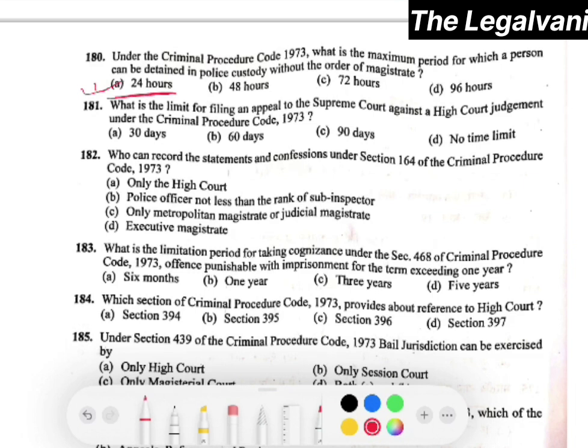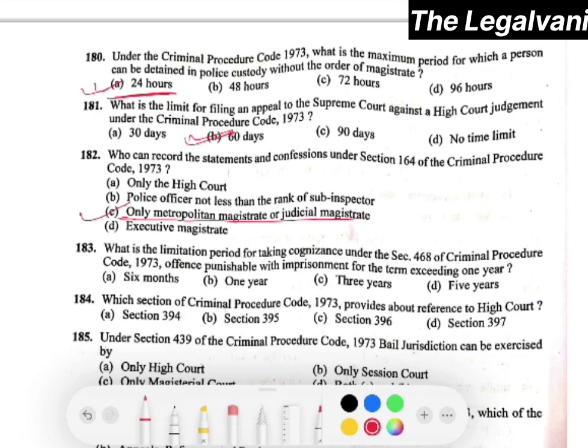Now moving towards question number 181. What is the limit for filing an appeal to Supreme Court against a High Court judgment under CrPC? Here the right answer would be 60 days. That is option number B will be the right answer. Question number 182. Who can record the statements and confessions under section 164 of CrPC 1973? Here the right answer will be option number C, that is only Metropolitan Magistrate or Judicial Magistrate. Right. Question number 183.